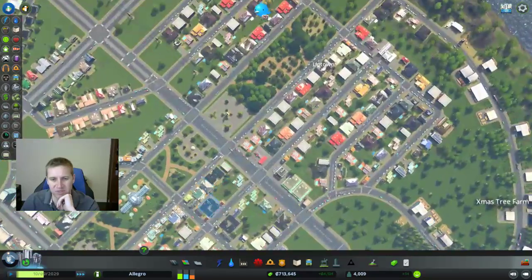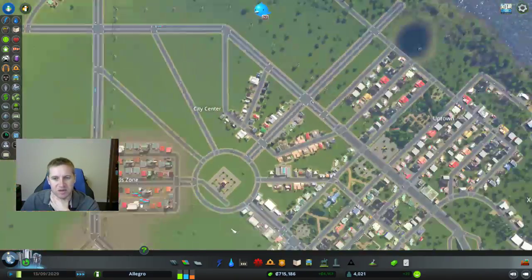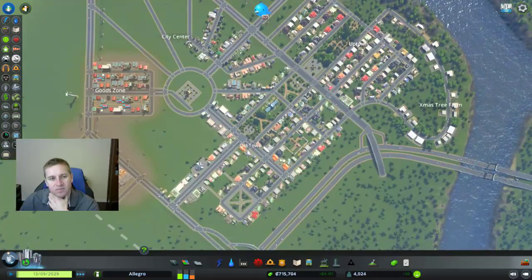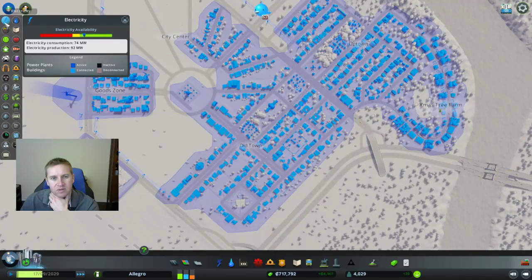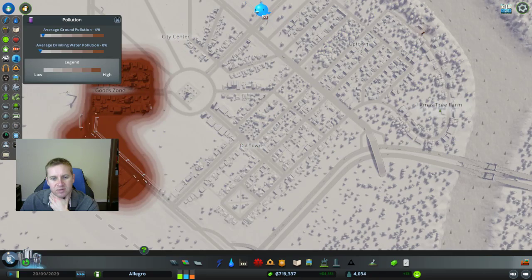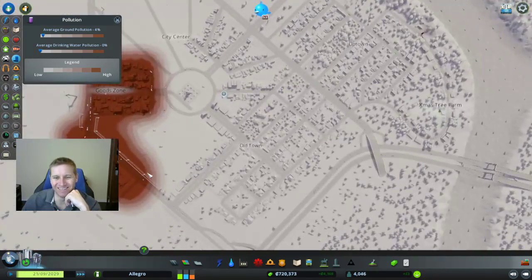All right, so I'm not going to build any more schools, but I wanted to build a school over this direction. Let me check on my other stuff. Okay, so water's doing all right. Electricity's doing all right. This is my pollution. Oh wow.